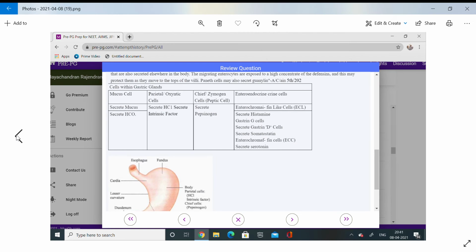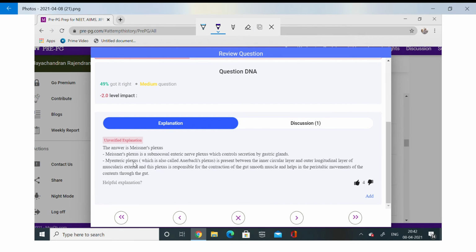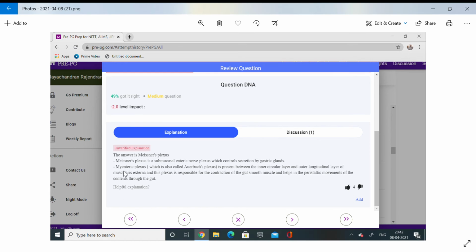This is about the gastric gland. Myenteric plexus, this is important. With the myenteric plexus, you have the secretion of gastric glands. But the myenteric plexus, through the smooth circular and longitudinal muscles, helps in the peristaltic movement of the contents of the gut. So for movement you require the myenteric plexus. For secretion of gastric contents you also have the plexus.